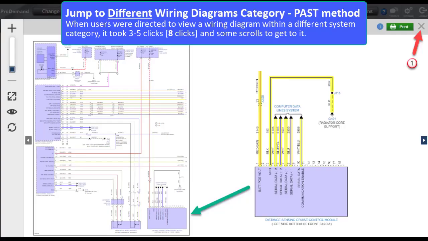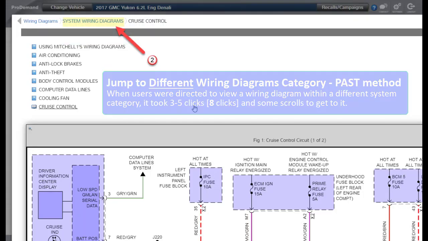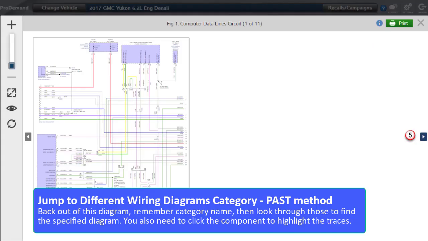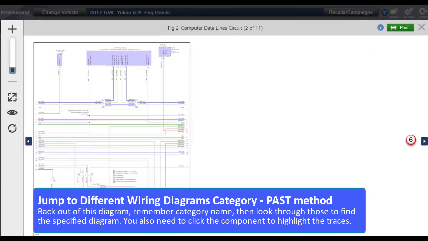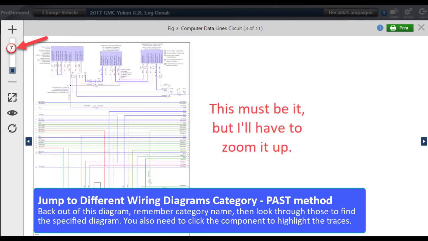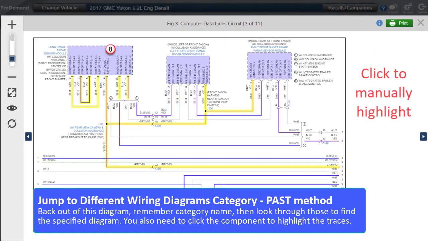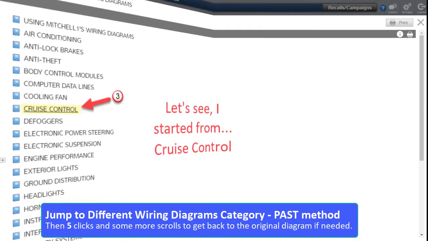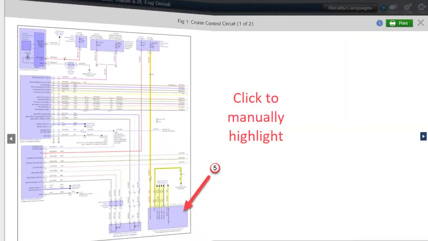When users were directed to view a wiring diagram within a different system category, it took 3 to 5 clicks and some scrolling to get to it. Back out of this diagram, remember that category name, then look through those to find the specified diagram. You also needed to manually click the component to highlight the traces. Then 2 clicks and some more scrolls to get back to the original diagram if needed.